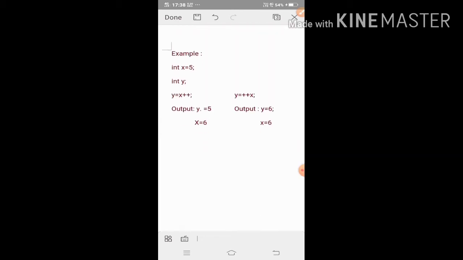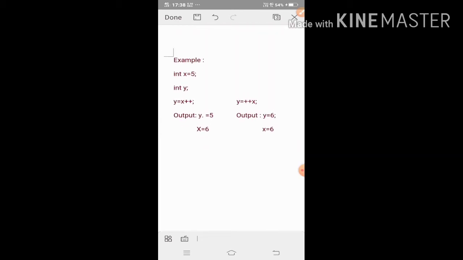So I am giving an example. Say int x, an integer variable whose value is 5. Then int y, another variable where I will store the value of x. Then y equal to x plus plus, so here post-increment is used. Output is y equal to 5, x is 6. Why is y 5?